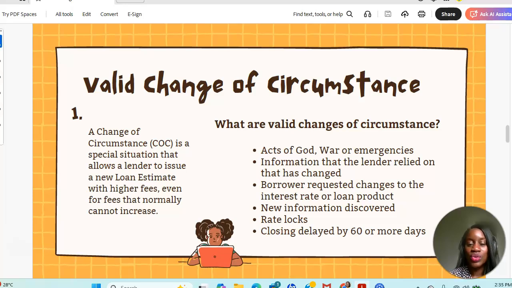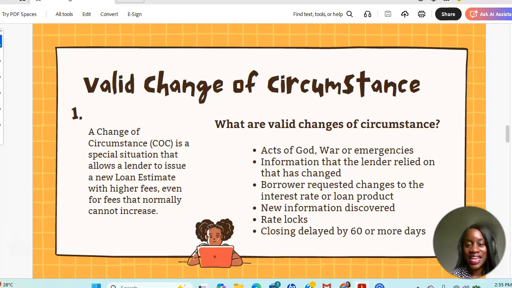Now, what do we consider a valid change of circumstance? A valid change of circumstance is going to be an act of God. It's going to be a war, an emergency, something that is beyond human control. All right, that's a valid change of circumstance. Also, any information that the lender relied on that has changed, that's a valid change of circumstance.